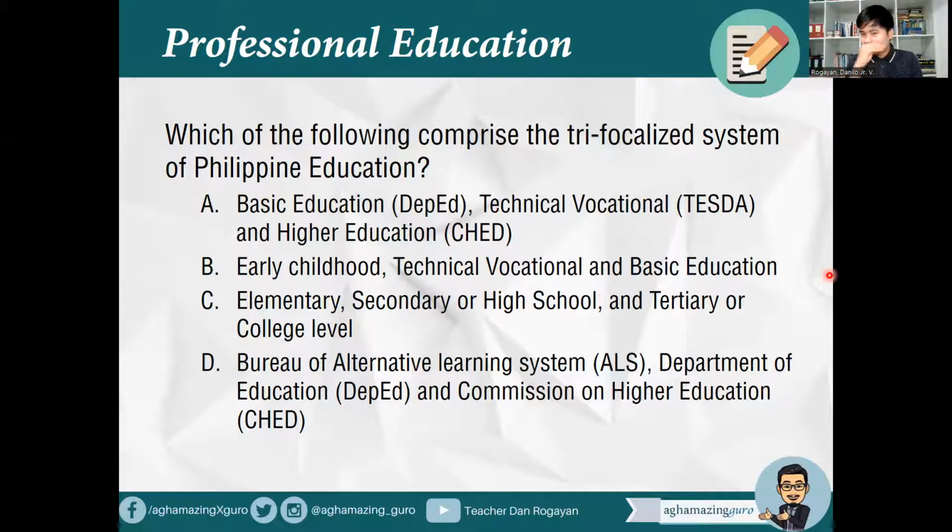Medyo confusing. Kung pa-power of elimination tayo, tatanggalin na natin dyan yung B and C, so pwede na natin piliin yung A or D. So, this actually is being represented by different agencies in parenthesis. So, between A and D, what is the answer? Of course, letter A. Basic education, DepEd, technical vocational, TESDA, and higher education, CHED.